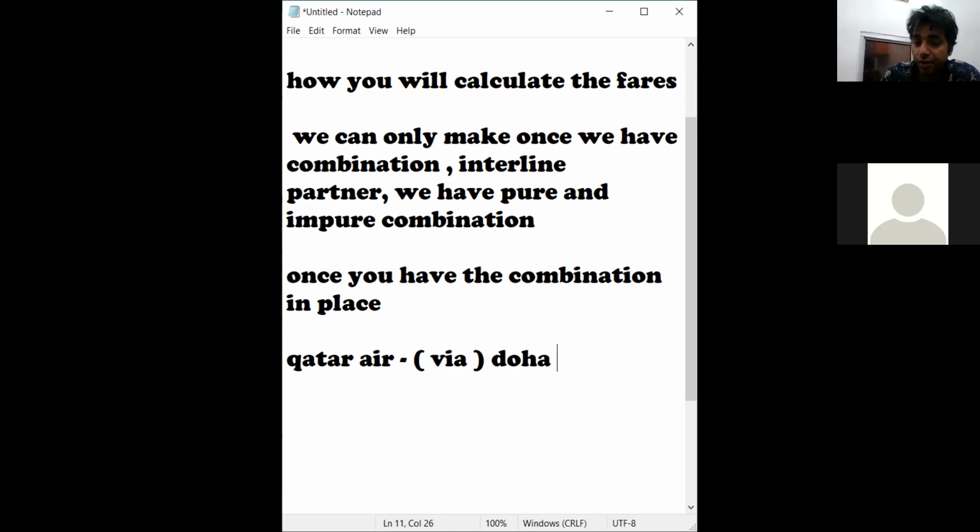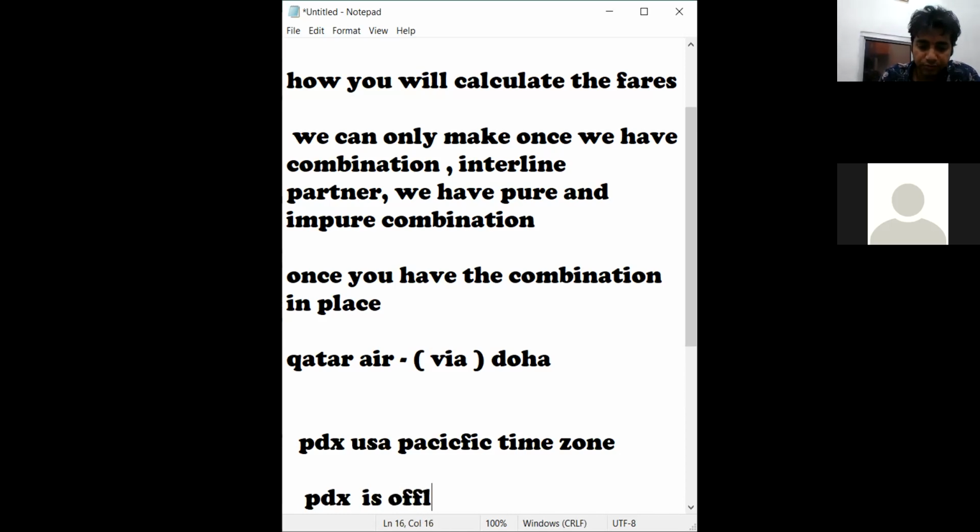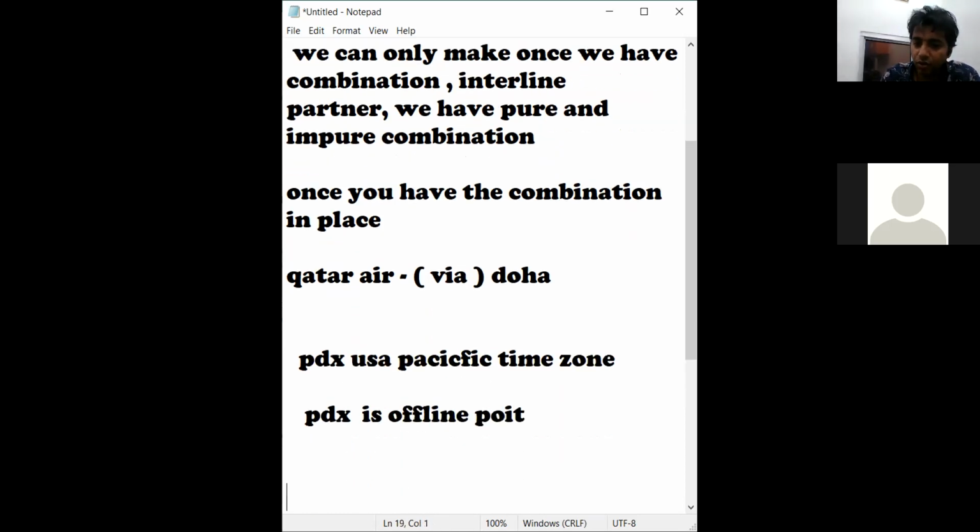For example, if you travel to Portland, which is in the US, in the Pacific time zone, how can I make the fare? It is very important to understand before going into the agreements that Portland is my offline point.